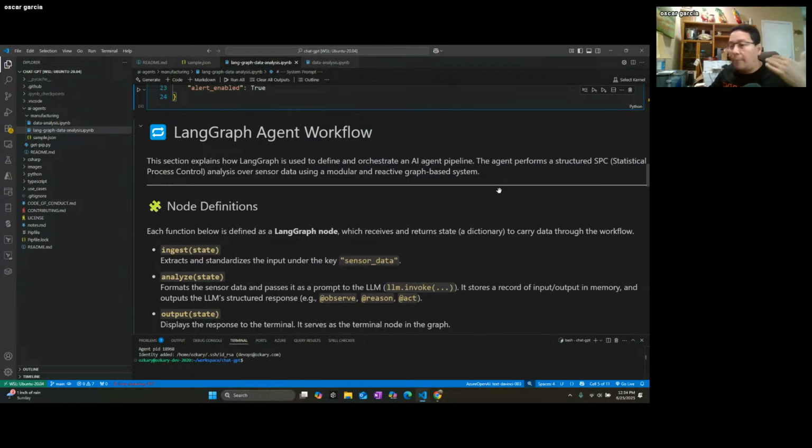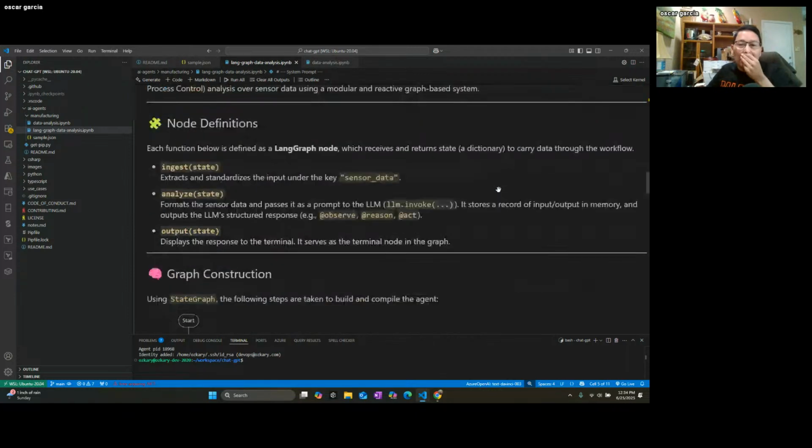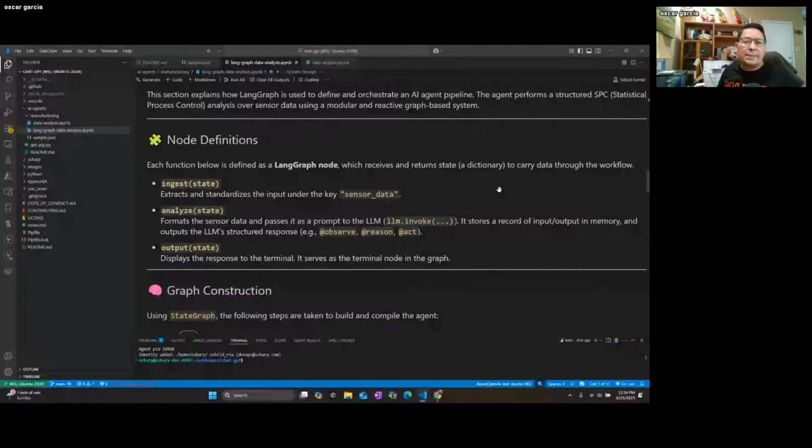In our sample and our demo here, we're going to create this workflow definition to ingest the data, and we give it some understanding of what the data is. We analyze the data, and we give the rules from the prompt to observe, reason, and act, and then an output step to be able to do something with it.